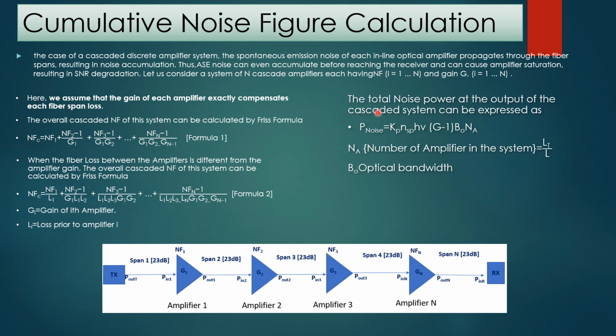The total noise power at the output of the cascaded system can be expressed as P noise is equal to K_p n_sp h nu (G minus 1) B naught N_a, where N is the number of amplifiers in the system, and that can be obtained by LT by L. Here LT is the total transmission length and L is the length of the span. By using this formula, we assumed that each span has the same length. B naught is the optical bandwidth. So by formula 1 and formula 2, we can calculate the cumulative noise figure in these two conditions. Moving to the next slide.